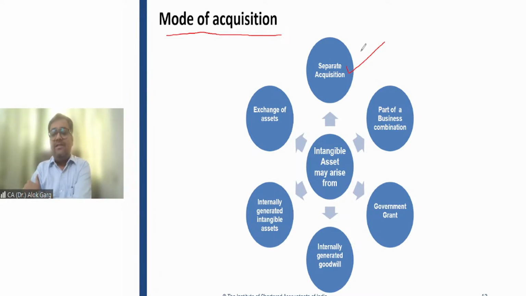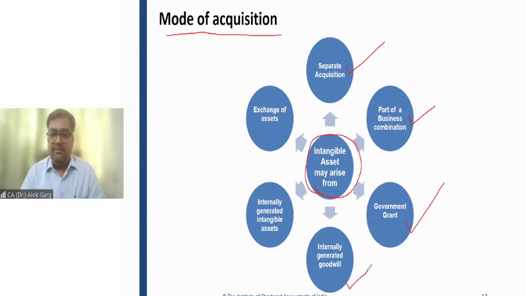So when someone is buying a software, a license, or some rights, some intangible asset by paying money, it is known as a separate acquisition. Number two, part of a business combination. An entity is acquiring another entity, and by acquiring that entity, it is getting some intangible asset. So it is part of a business combination. Number 3, government grant. The government is giving some licenses free of cost to the entity, so this intangible asset may arise by way of a government grant.